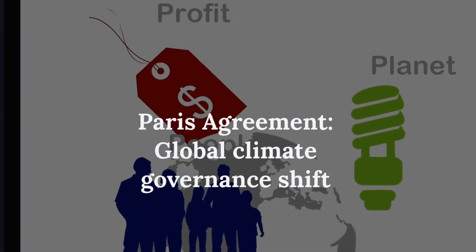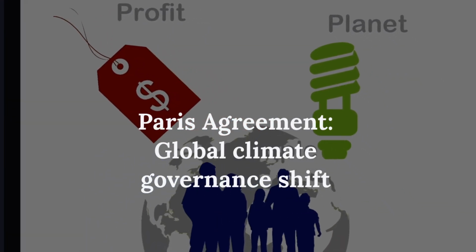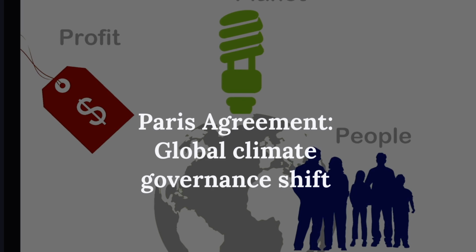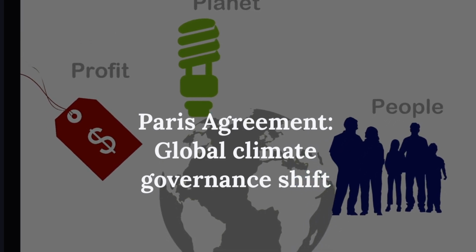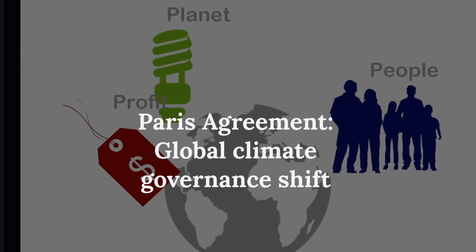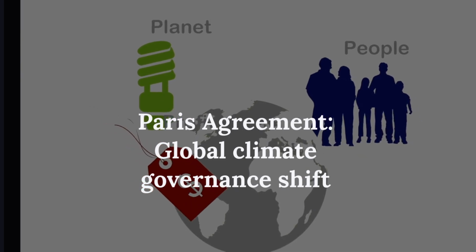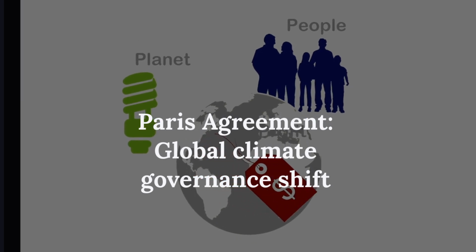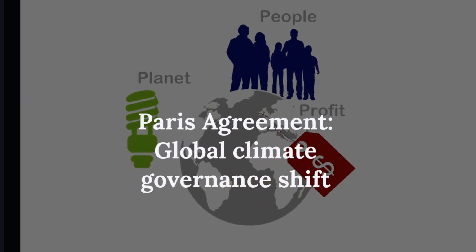The Paris Agreement is a cornerstone of climate governance. It aims to limit global warming to well below 2 degrees Celsius. Countries submit climate plans every 5 years. While not legally binding, it enforces transparency. It shifted climate politics to a globally coordinated approach.